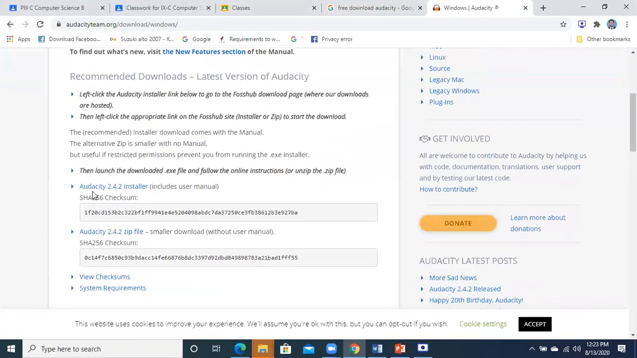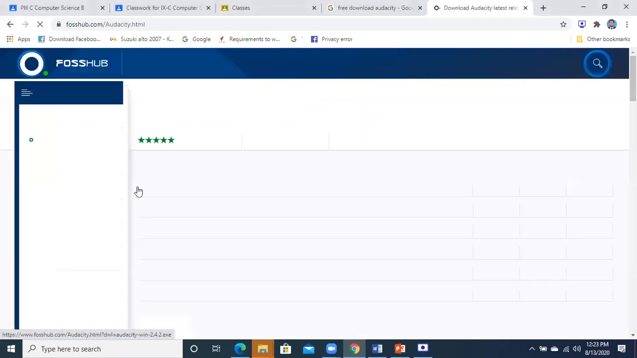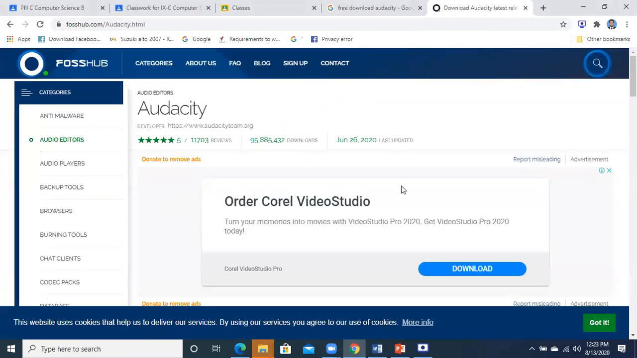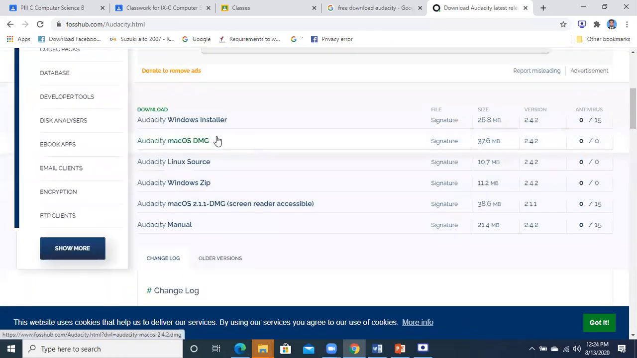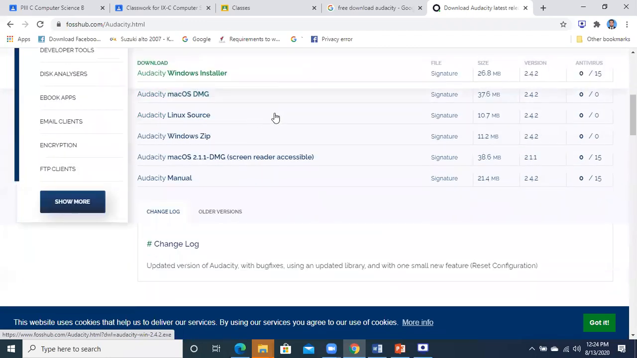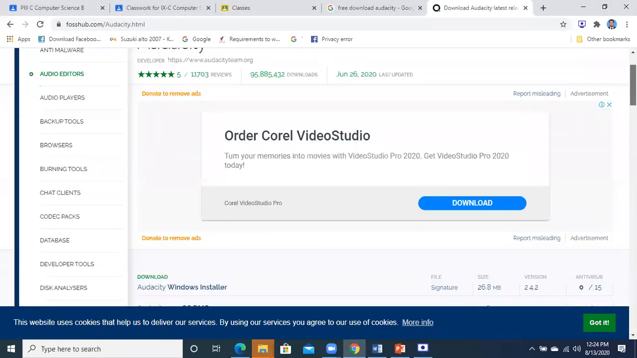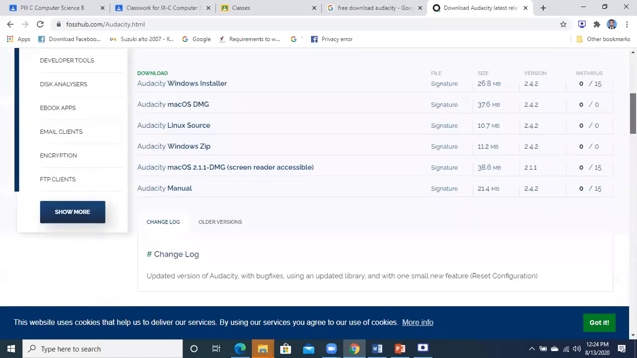Then you will scroll it down, you will see Audacity 2.4.2 installer. So you will click on it. When you click on it, this page will be opened in front of you. Audacity installer को हमने click किया. When we clicked on the Audacity installer, this page is now opened in front of us. And then over here, you will see the download button and you will be able to download it.